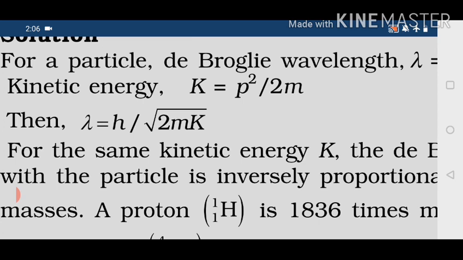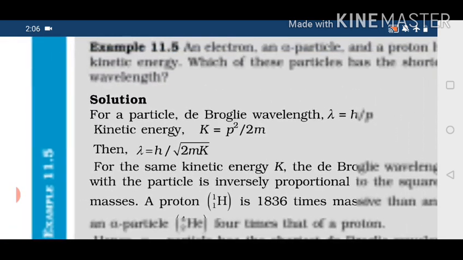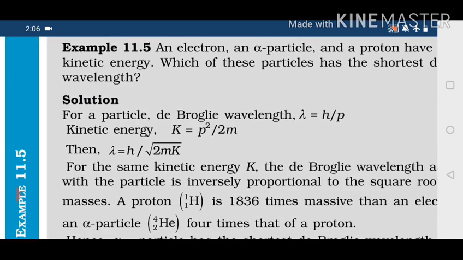So kinetic energy is the same for all three particles, so the only variable will be mass. So lambda is inversely proportional to mass. In the question they are asking which of these particles has the shortest wavelength. As the wavelength is inversely proportional to mass, and I need the shortest wavelength, the heavier particle will be having the shortest wavelength.